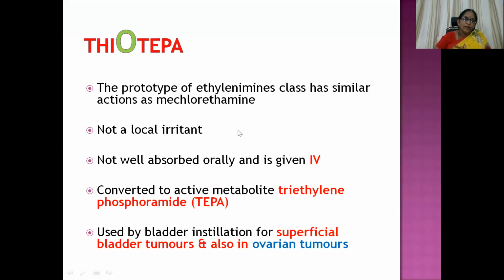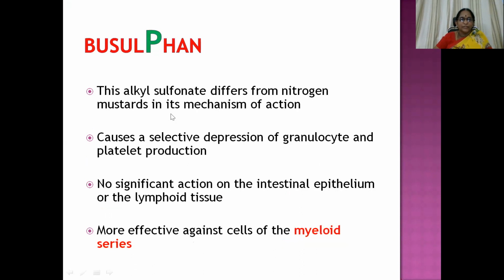Thiotepa. It is a prototype of the ethylene imines class, which has similar actions to those of mechlorethamine, not a local irritant, not well absorbed orally, so IV administration is preferred. It is converted to an active metabolite, triethylene phosphoramide. Used by bladder instillation for superficial bladder tumors and also in ovarian tumors. So O for ovarian tumors, apart from bladder tumors management.